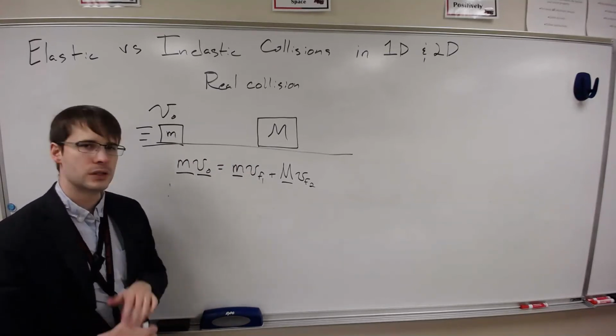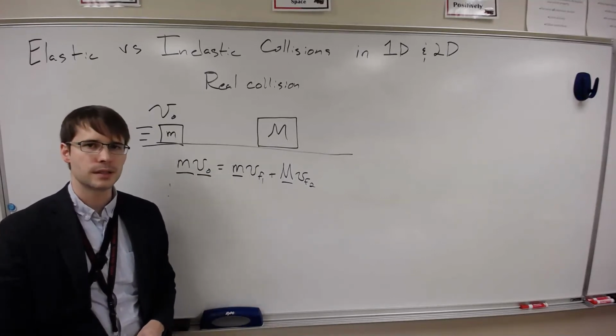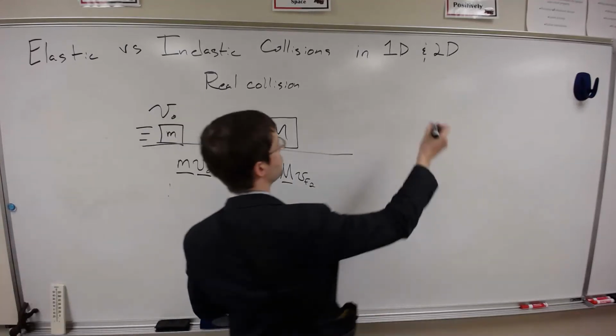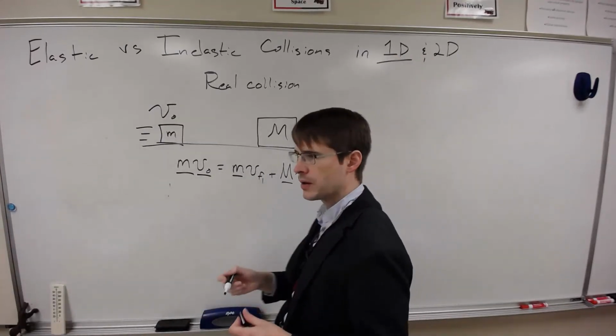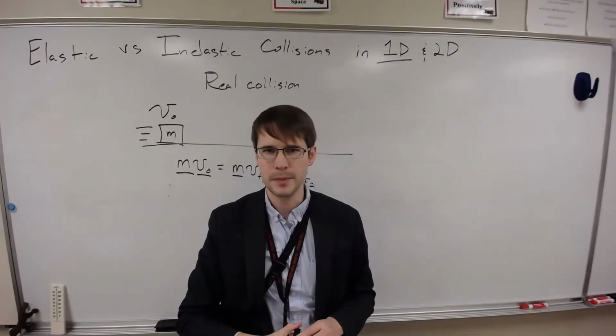That might be a question you could be expected to see at some point, where they would tell you how fast one of the two objects is going at the end. All right, so far we have looked at these collisions in one dimension. We're now going to upgrade a little bit and go to 2 dimensions and think about what exactly that means.